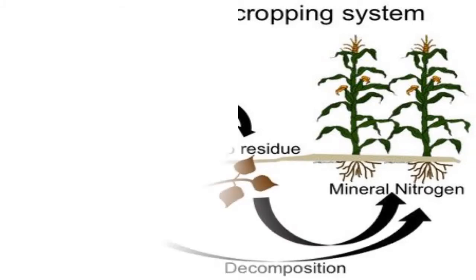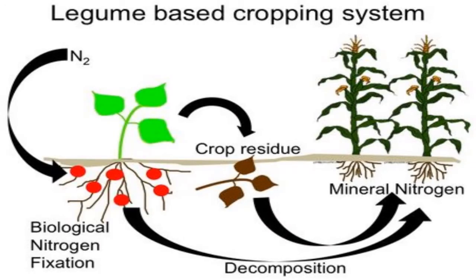Let us now learn about nitrogen fixation. Gaseous nitrogen is present in air, but plants cannot take up gaseous nitrogen. It is therefore converted into nitrogen compounds. This is known as nitrogen fixation.